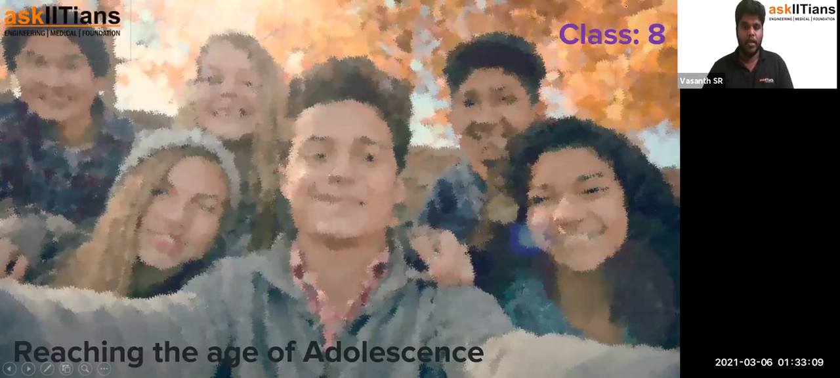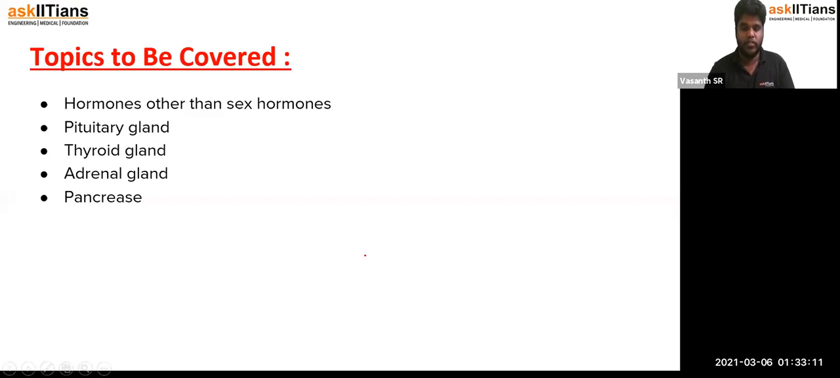In today's class, we are going to cover the following topics. The following topics include the hormones that are involved in the human being other than the sex hormones. And after that, the glandular tissues or glands which are responsible for the production of other hormones, like the pituitary gland, thyroid gland, adrenal gland, and pancreas. So these are the glandular tissues which are responsible for releasing hormones. So let's study about them, shall we?